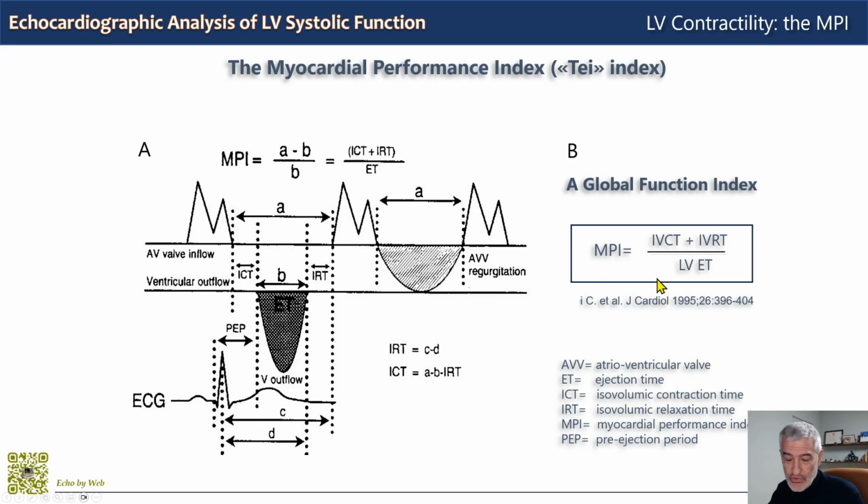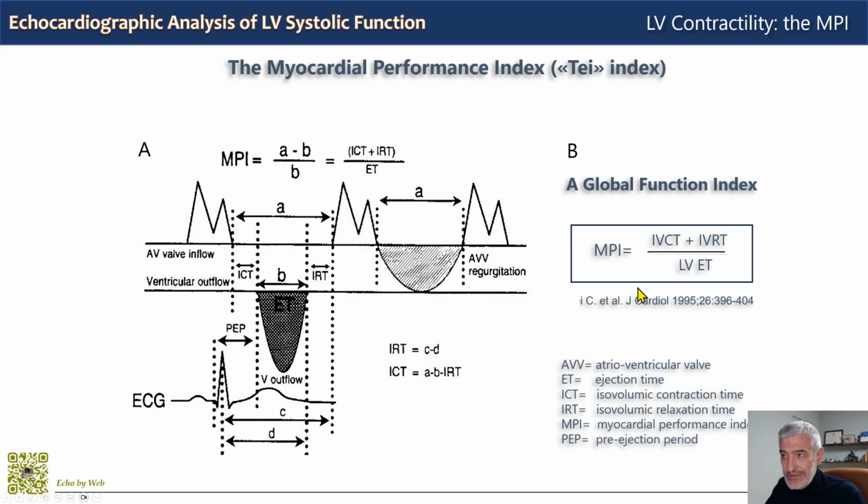And this, of course, increases the ratio. Whereas when the function gets better, you will have an increase in ejection time and a decrease in one or both of the isovolumic indices, so the ratio will decrease.